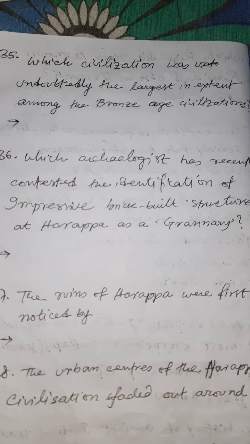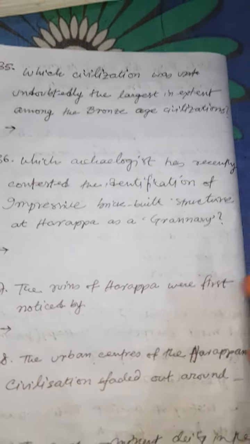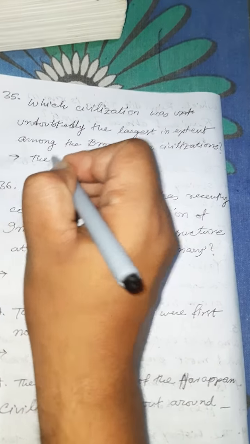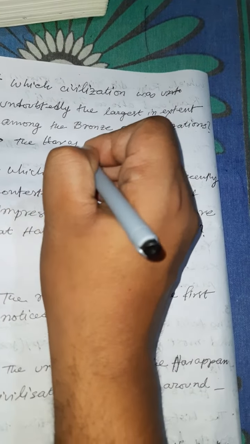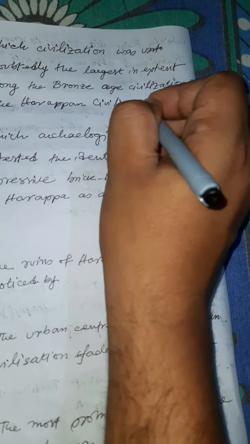Which civilization was undoubtedly the largest in extent among the Bronze Age civilizations? The Harappan civilization.